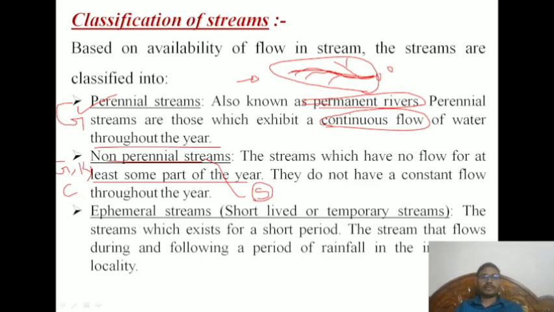Then the ephemeral rivers are simply completely temporary rivers. Temporary rivers means short-lived rivers. That means the stream exists for a short period, a stream that flows during the period of rainfall in the immediate locality. That means you understood, an ephemeral river is completely different from perennial and non-perennial rivers.